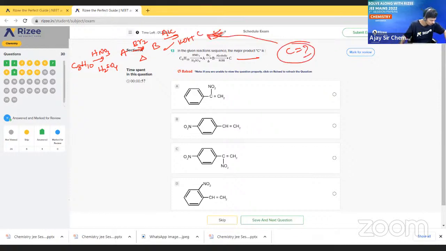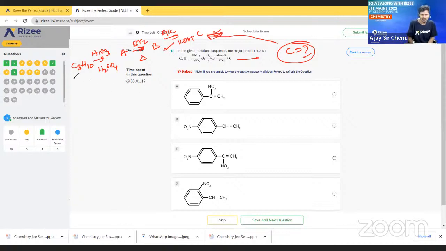What is C for us? We have to find the value of C. Sorry, we have to find the C value. Okay, so let me tell the answer.